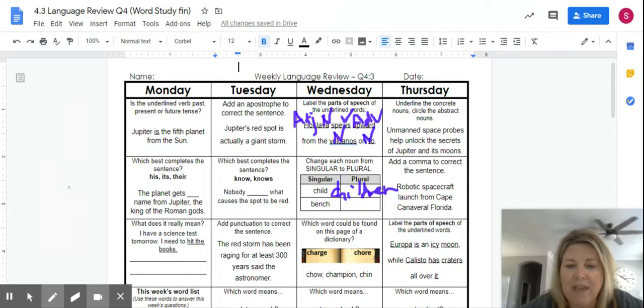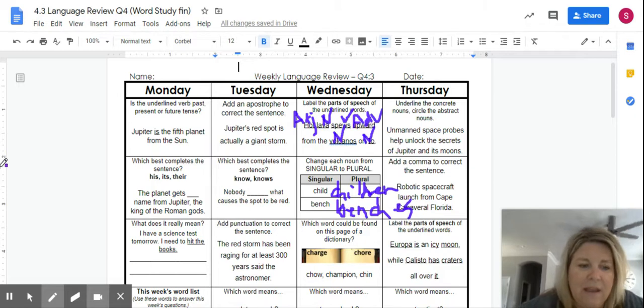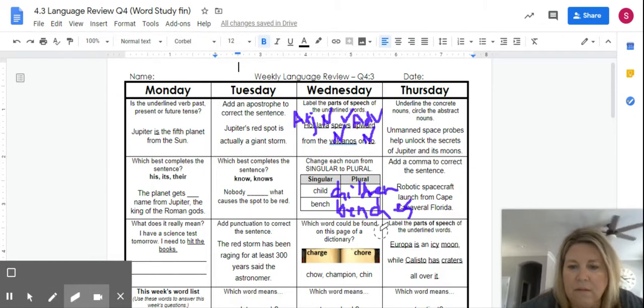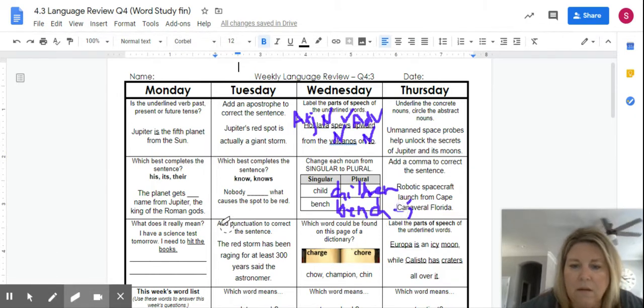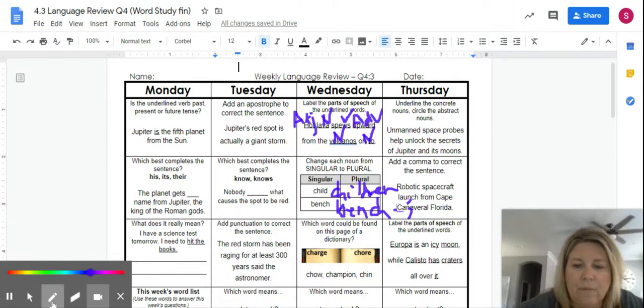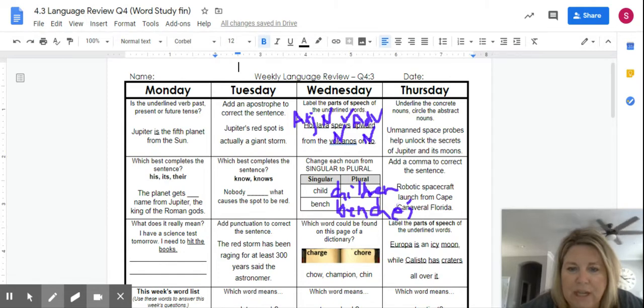And remember when we have that CH ending? That CH means that we're going to have to add ES to the end to make it plural. All right, I'm going to try. Nope. BENCHES. So we have that ES. Erase that. Okay, ES there. All right, benches.